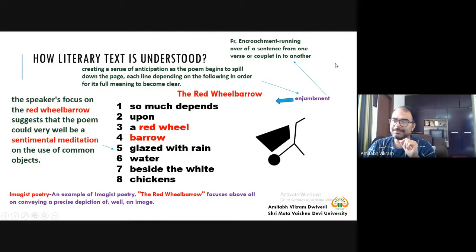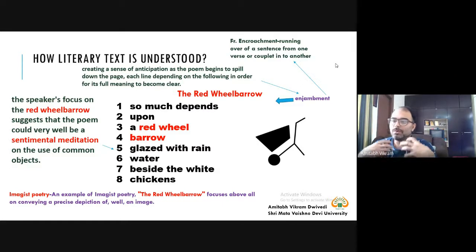Another thing, nowadays you can think of a mobile phone. What is a mobile phone for you? Consider a sentimental meditation about a mobile phone, when it is not with you. Let's say you have misplaced your mobile phone somewhere and you are not locating it, then what will happen?